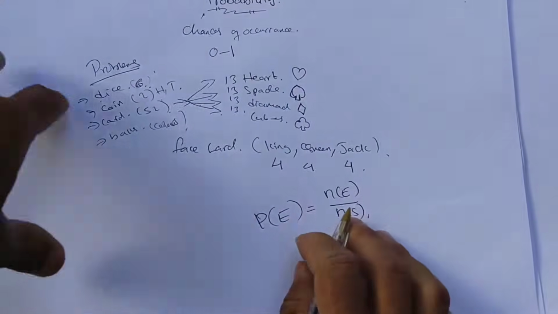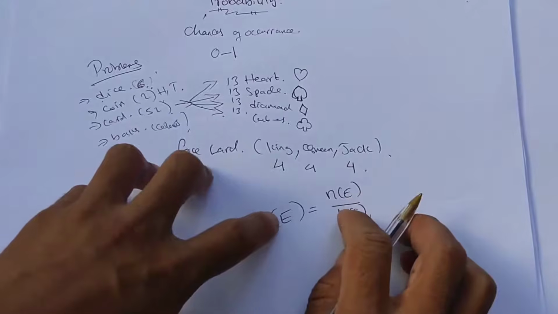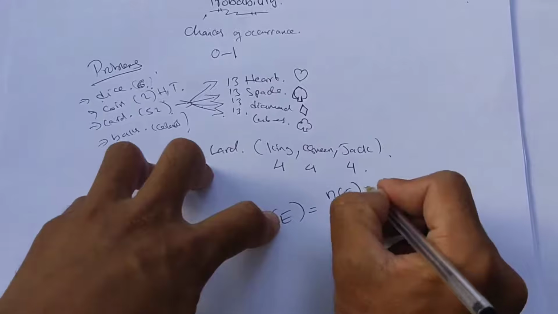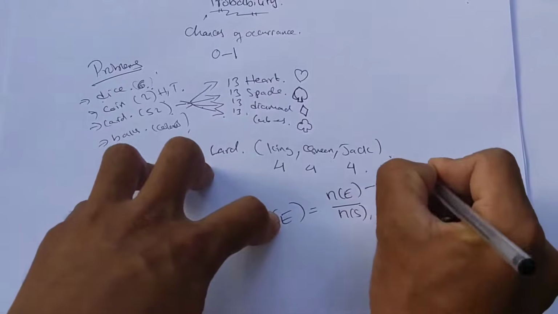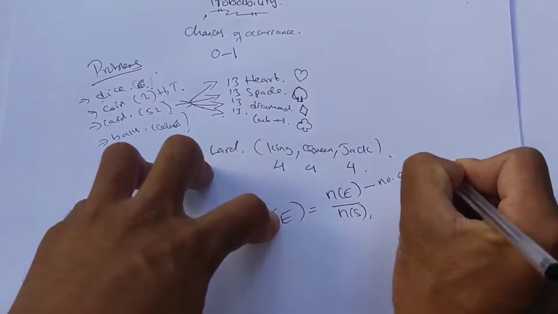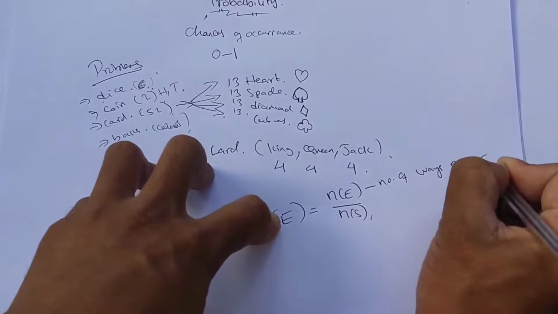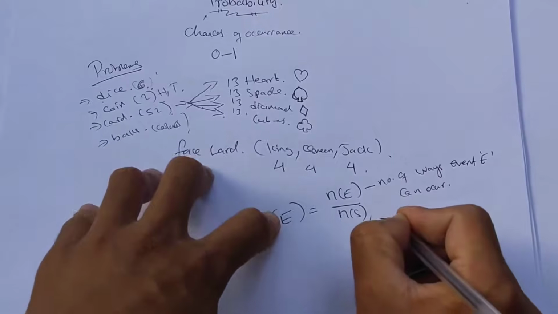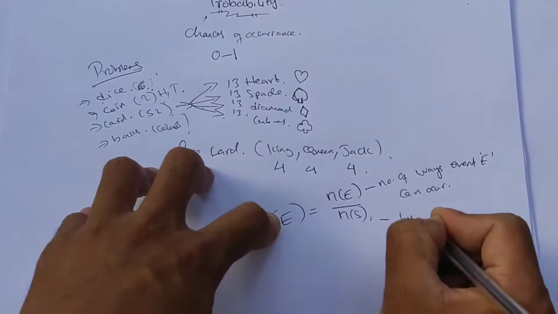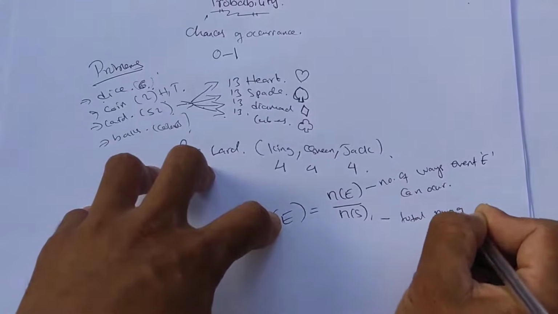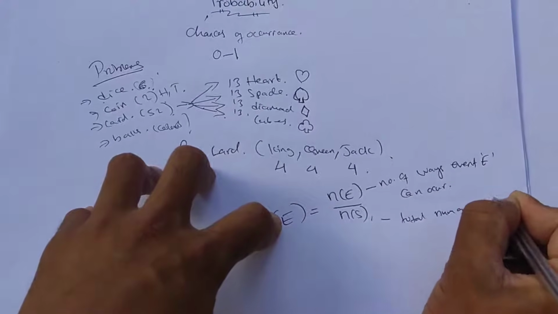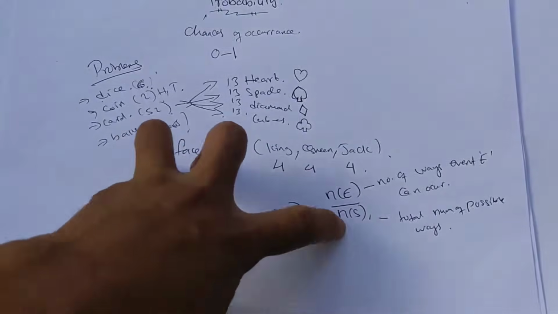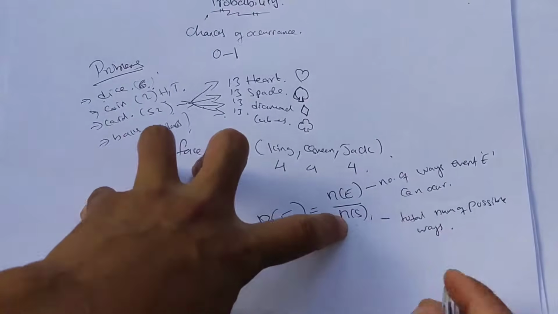The probability of event E happening is the number of ways event E can occur, and the denominator is the total number of possible ways, which is the sample size. This is the sample size.